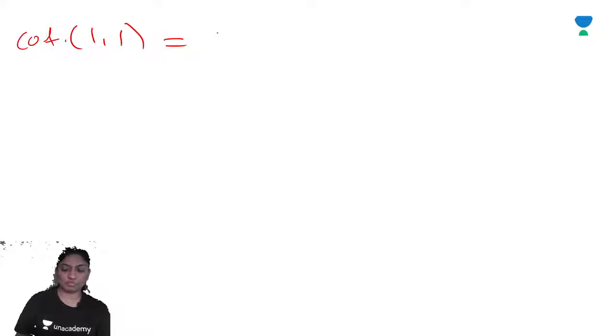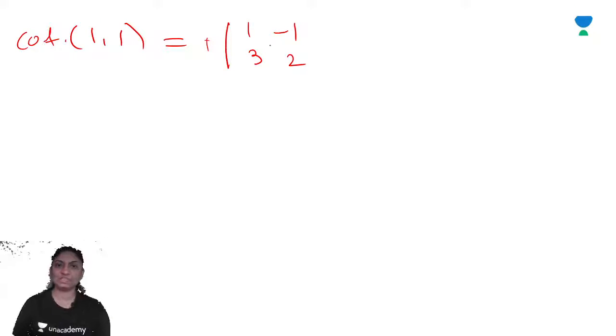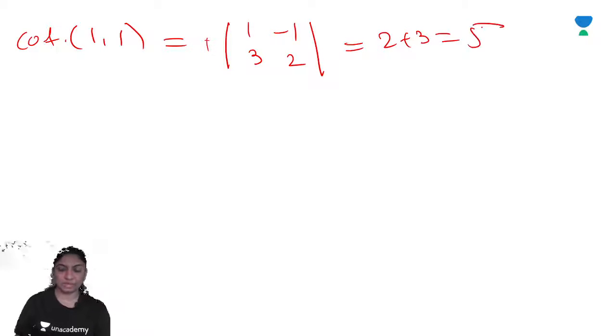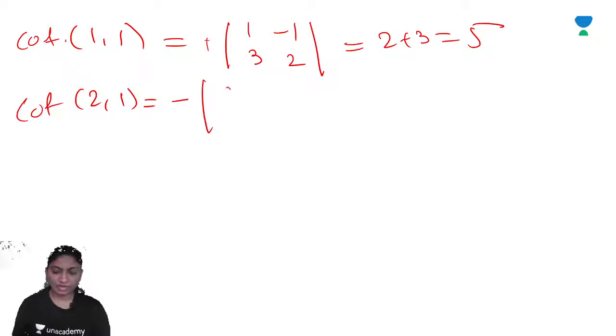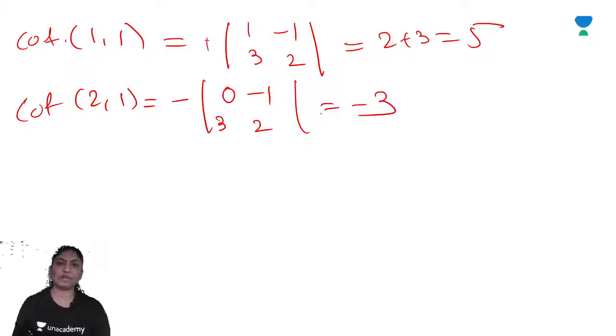Okay, so the cofactor of 1 1 we will calculate. Why are we calculating only this? Because we require only the first row. So the cofactor of 1 1 is (-1) raised to 1 plus 1 into the determinant of [1 -1; 3 2]. So the determinant is 2 minus of minus 3, that is 2 plus 3, which is 5. Right? Now the cofactor of 2 1 is equal to minus of the determinant of [0 -1; 3 2], which is equal to minus 3.